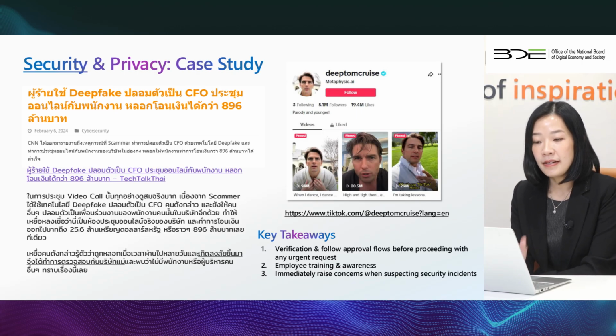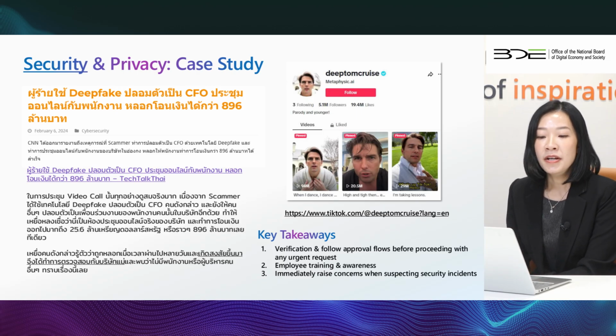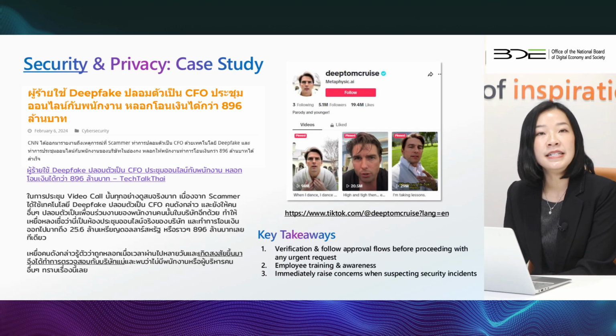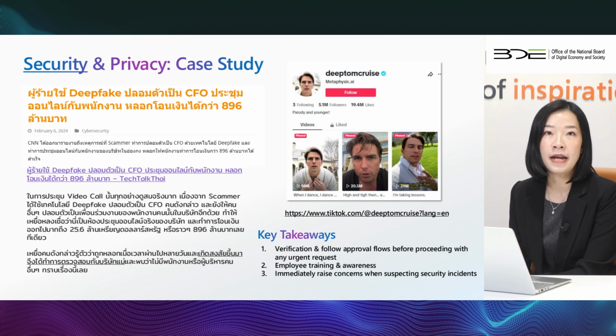The attacker exploited trust in the video and also asked for approval of that money. After it was detected as fraudulent, those transactions had already been completed. So the key takeaway from this one is, first, we need to verify any urgent tasks that we need to get approved right away. Please keep in mind that we need to check and validate whether that is the real ask from the real person or is the scammer.